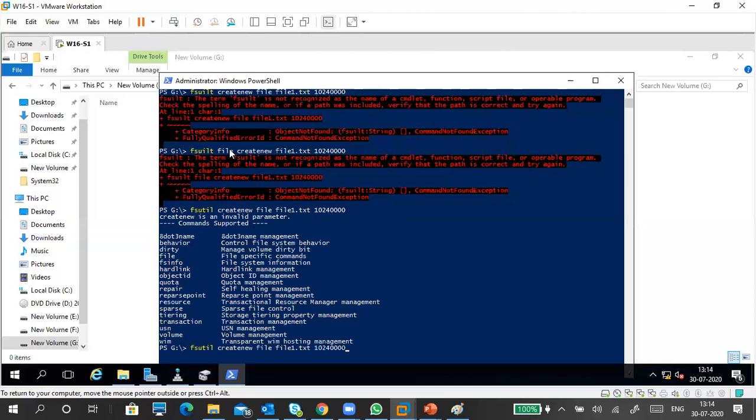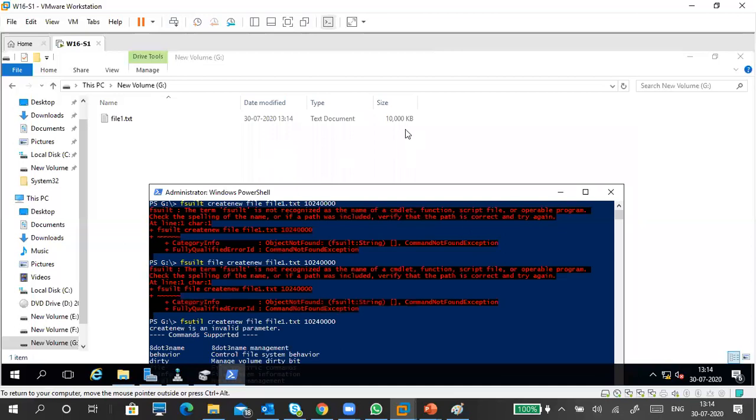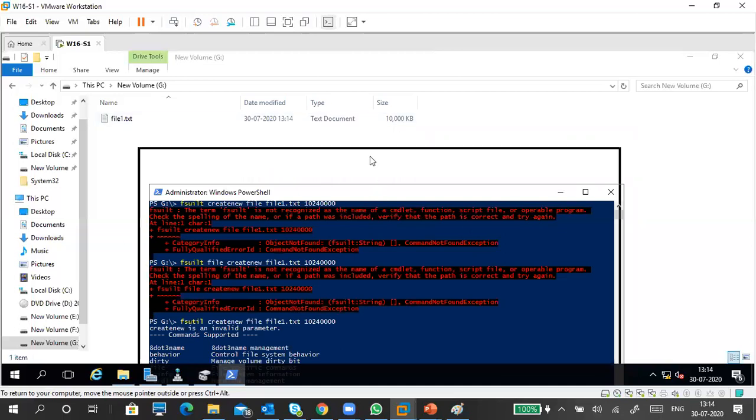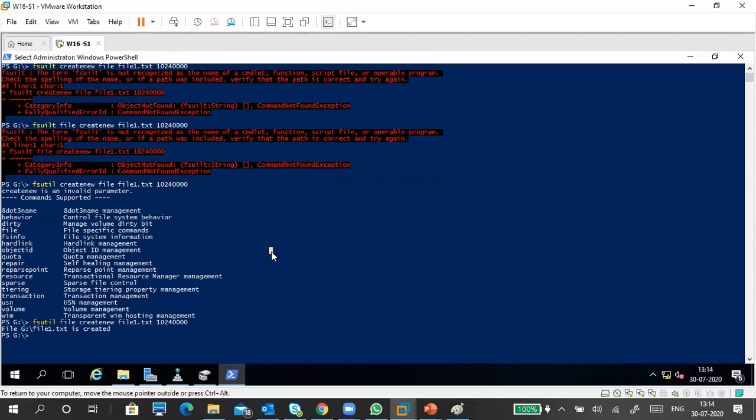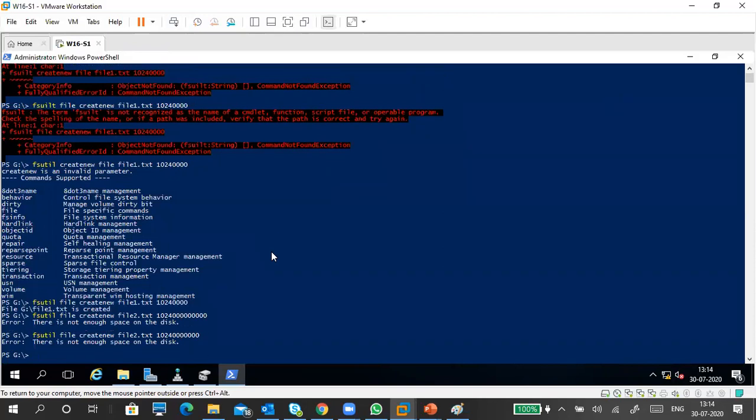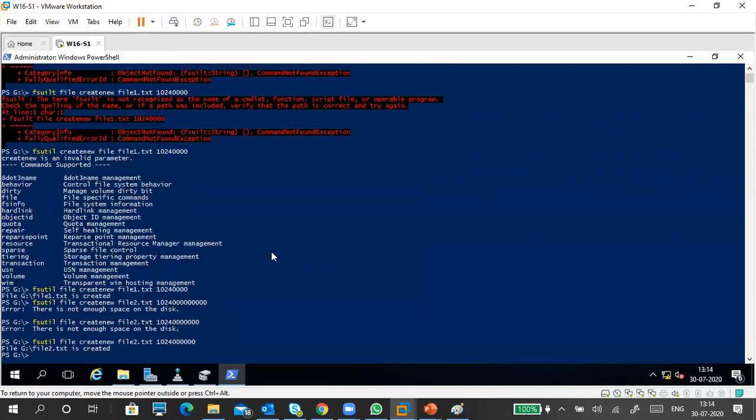How to create a file? File is created. I don't know how much size it is. It's around 10 MB. Now I have to create a bigger size. Not enough disk space. No, not enough disk space. File is created. Now finally file is created.